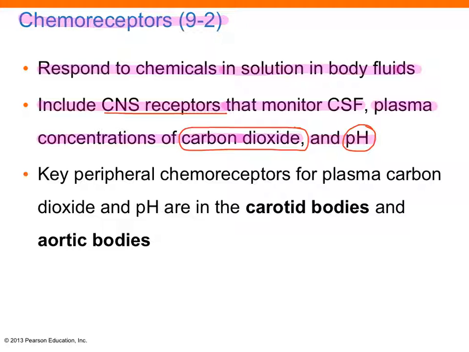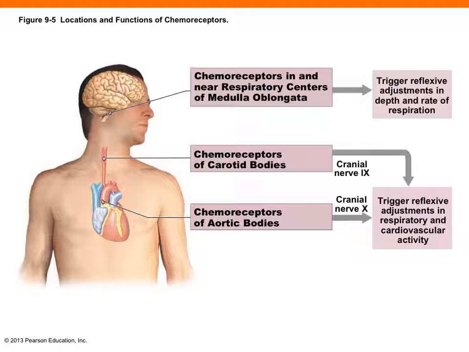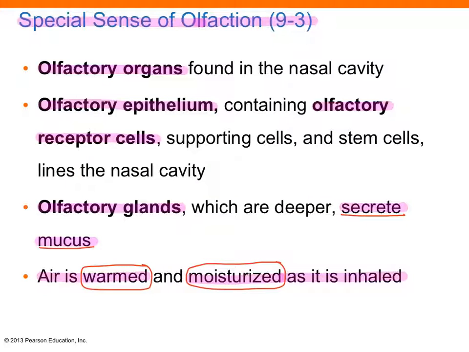Chemoreceptors respond to chemicals in solution in the body fluids. They include central nervous system receptors that monitor the cerebrospinal fluid, the plasma concentrations of carbon dioxide, and pH. This shows you where the chemoreceptors are located: the respiratory centers of the medulla oblongata, the chemoreceptors of the carotid bodies, and the chemoreceptors of the aortic bodies. That affects cranial nerves 9 and 10, and they can trigger reflexive adjustments to respiratory and cardiovascular activity.